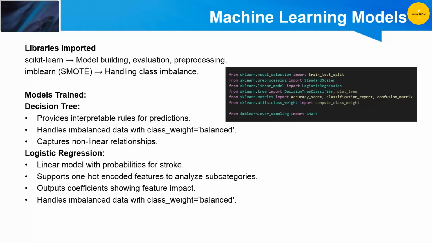Second is logistic regression. Despite the name, it's actually used for classification, not just regression. It works by calculating the probability of a patient having a stroke based on their information. This model also lets us see which factors push the probability higher or lower, which makes it useful for understanding the impact of each feature.